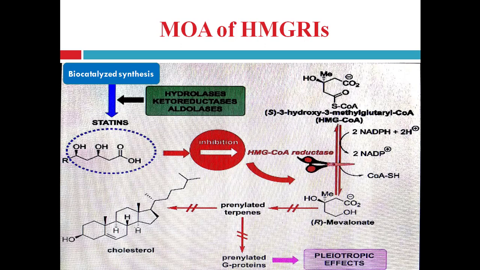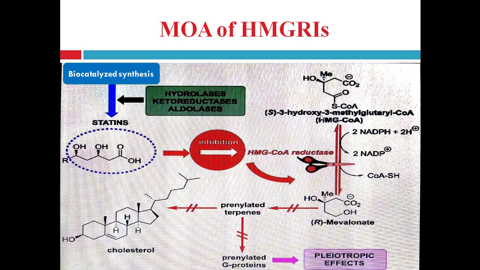In this glutaric acid, if we number the carbons 1, 2 and 3, then on the third position one hydroxyl group and one methyl group are present. That's why it is 3-hydroxy 3-methyl glutarate. But at one end, to the carboxylic acid carbon, coenzyme A is attached.